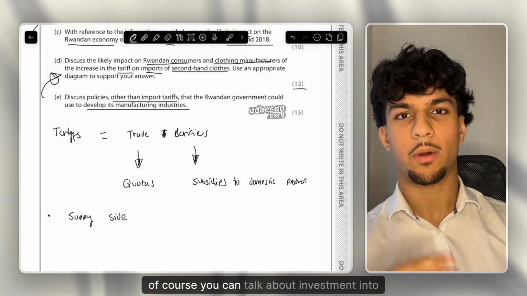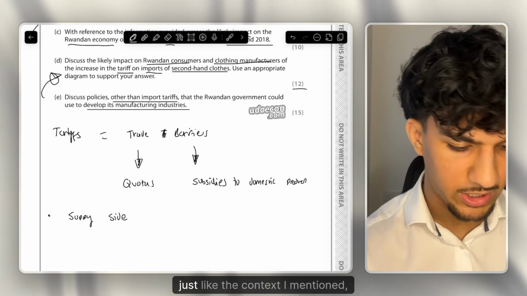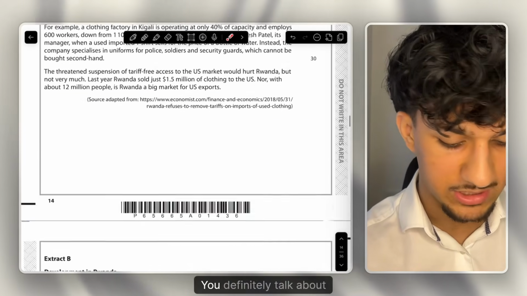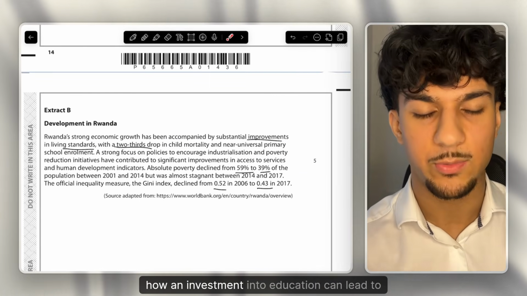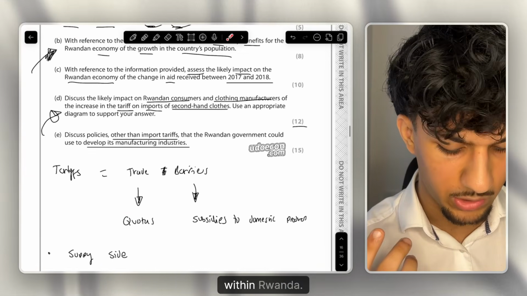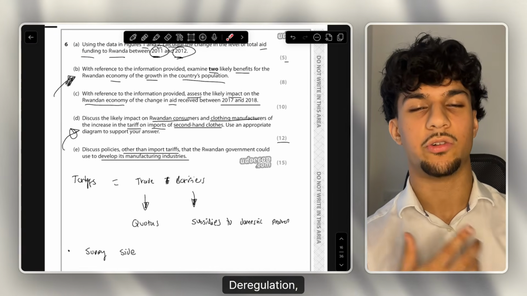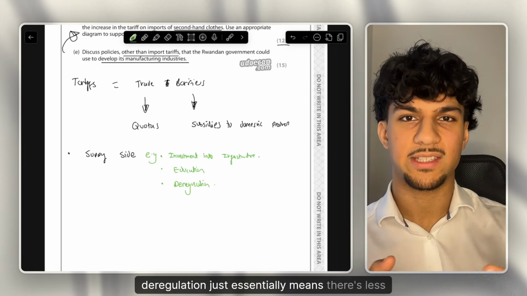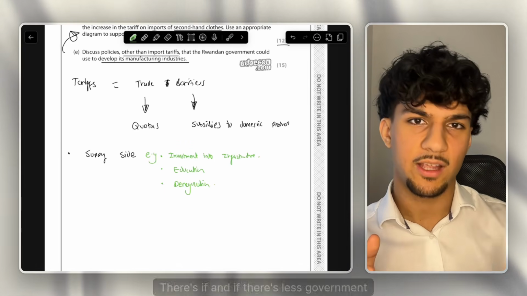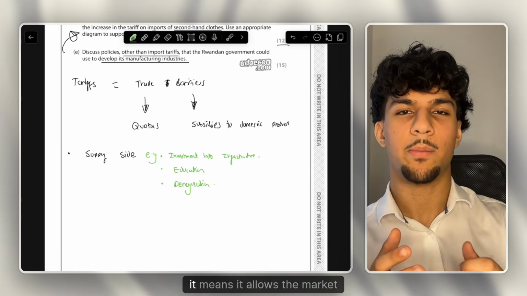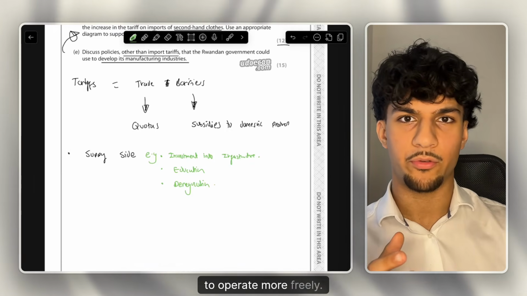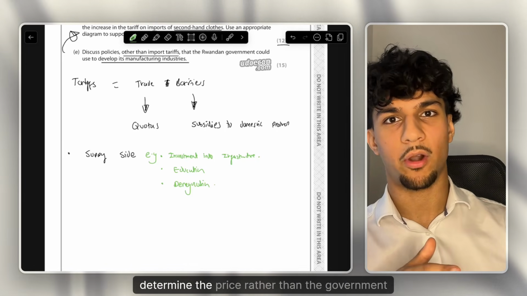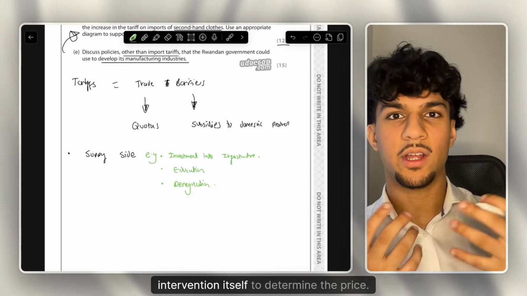So for example, of course, you can talk about investment into infrastructure. Just like the extract mentioned, it talks, of course, about education. You definitely talk about how investment into education can lead to development within Rwanda. What are some other things you talk about? Deregulation, reducing red tape. Why would that work? Of course, when you talk about reducing red tape, deregulation just essentially means there's less government intervention in the market. If there's less government intervention in the market, it allows the market to operate more freely. If you think about the micro perspective, it allows the interaction of supply and demand to determine the price rather than the government intervention itself to determine the price.